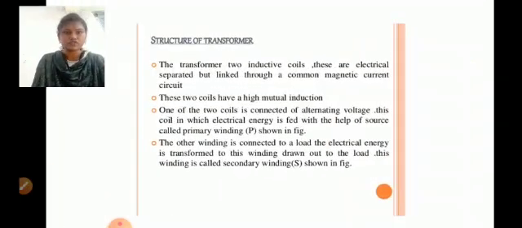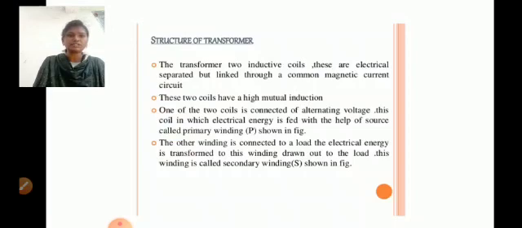Structure of the transformer. The transformer has two inductive coils. These are electrically separated but linked through a common magnetic circuit. These two coils have a high mutual induction. One of the two coils is connected to an alternating voltage source. This coil, to which electrical energy is fed, is called the primary winding, shown in the figure.